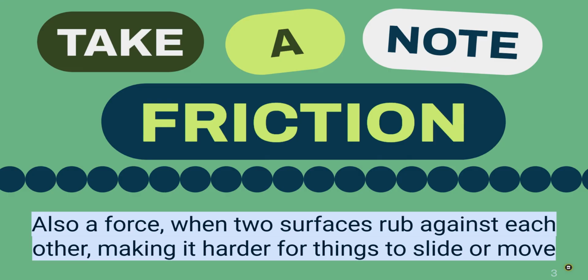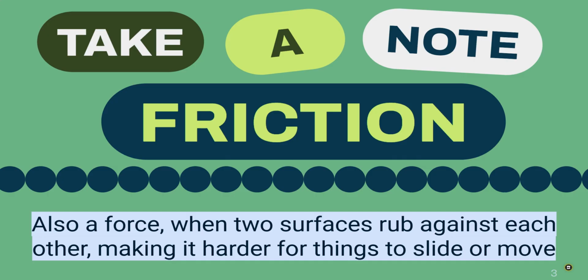Next up, we have the word friction. We've talked about friction a lot, especially with the experiments that we did with the marble. So, friction is also a force. It's when two surfaces rub against each other, making it harder for things to slide or move. Another way to think about friction is how it's the resistance of motion. Something with more friction is going to make it harder for an object to move. Less friction means it's going to make it easier for things to move.